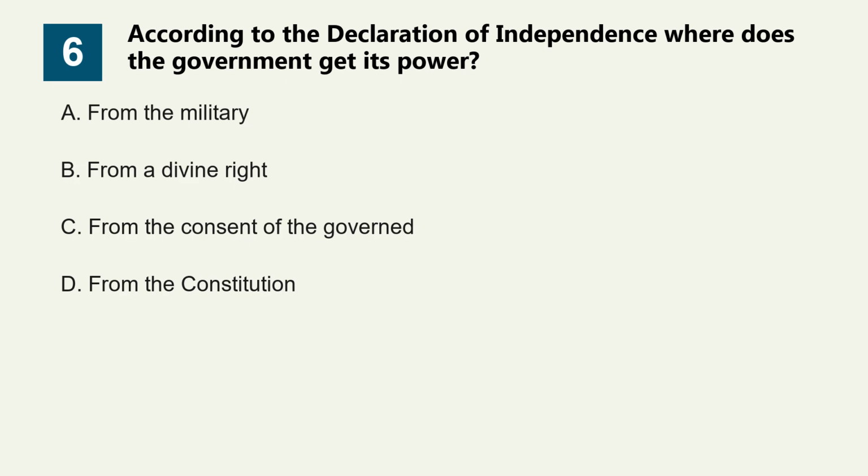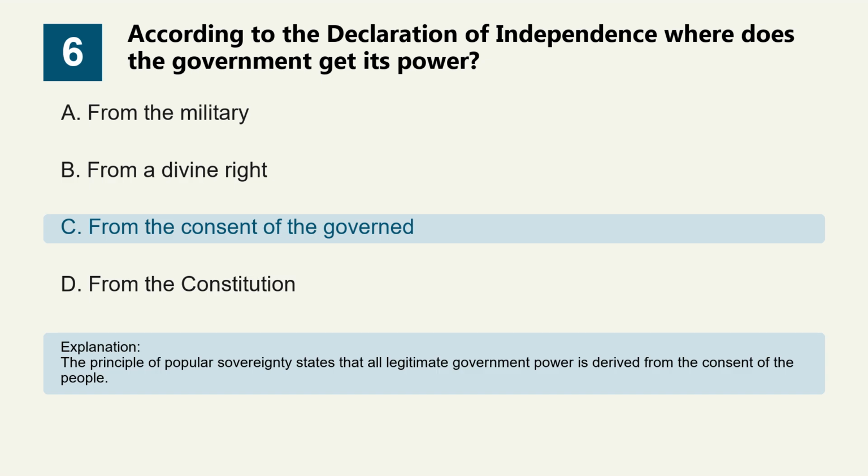Option A. From the military. Option B. From a divine right. Option C. From the consent of the governed. Option D. From the Constitution. The correct answer is option C. From the consent of the governed. The principle of popular sovereignty states that all legitimate government power is derived from the consent of the people.